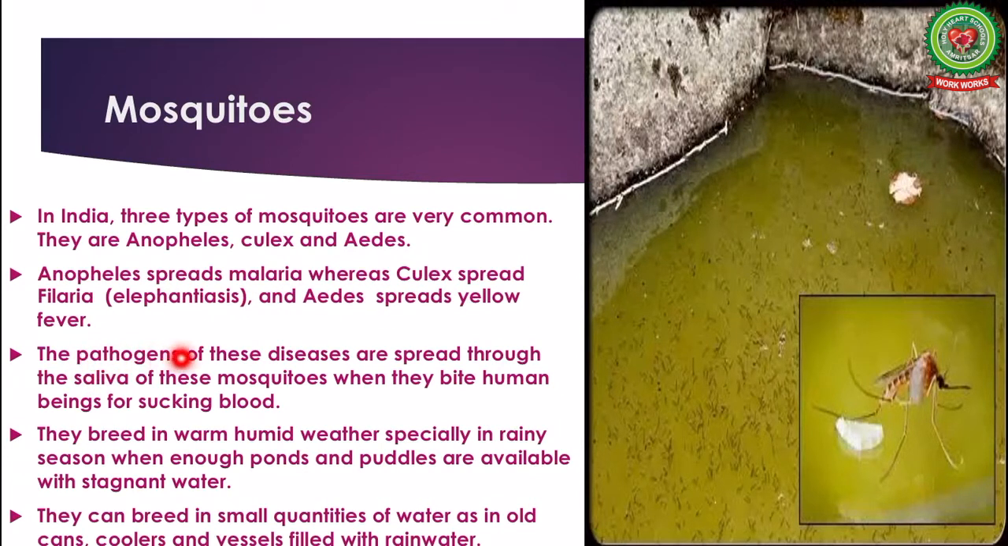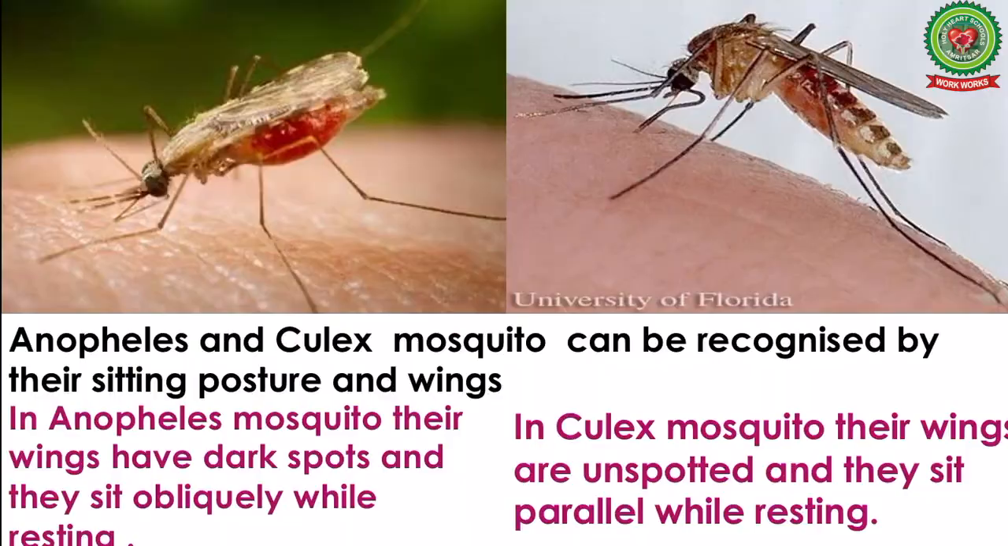The pathogens of these diseases are spread through the saliva of these mosquitoes when they bite human beings for sucking blood. They breed in warm, humid weather, especially in rainy season when enough ponds and puddles are available with stagnant water. They can breed in small quantities of water, as in old cans, coolers, and vessels filled with rainwater.